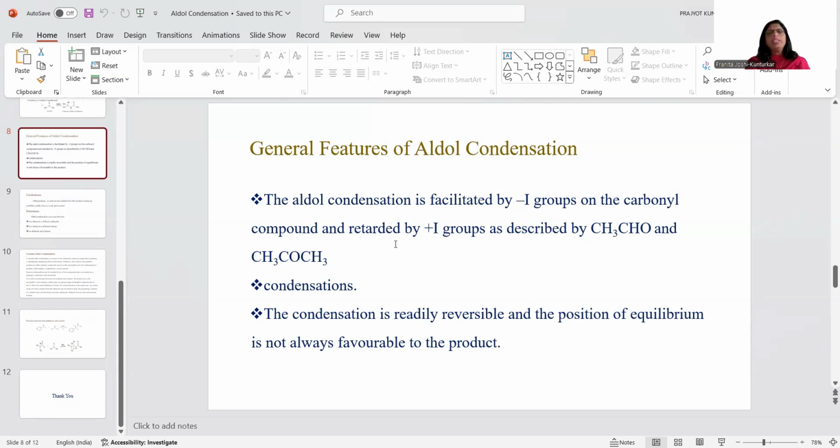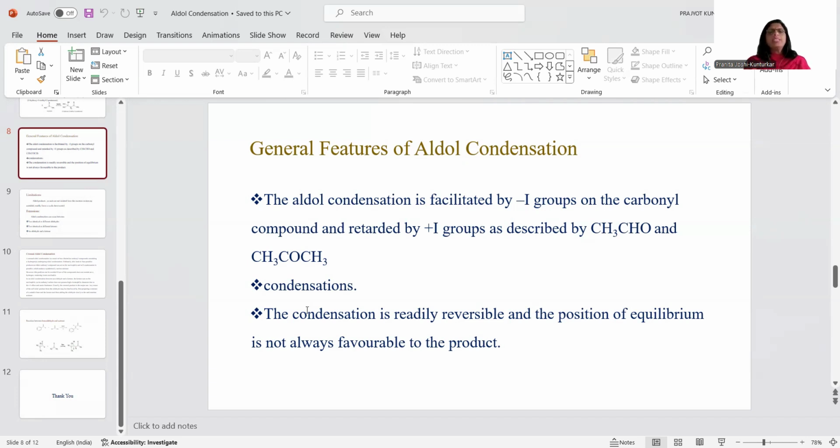So the rate of aldol condensation is retarded by groups having plus I inductive effect, and opposite to this, if it has a minus I inductive effect, the reaction is facilitated by the minus I group.